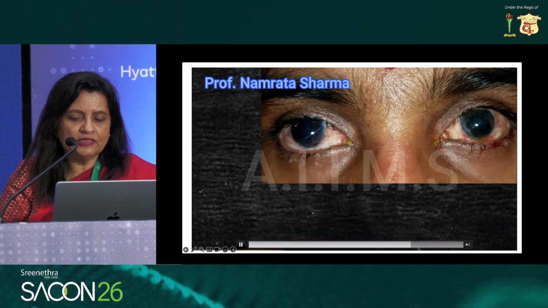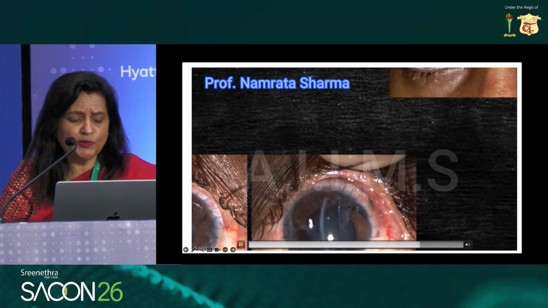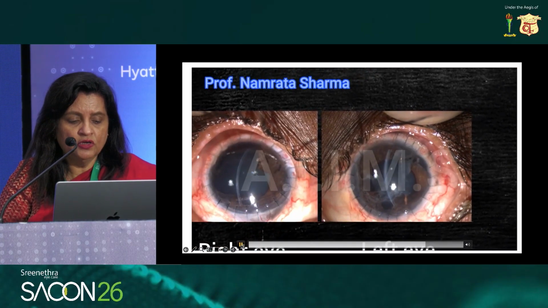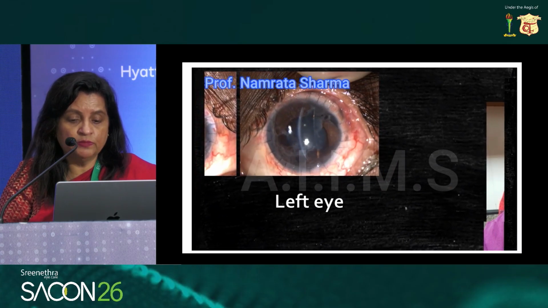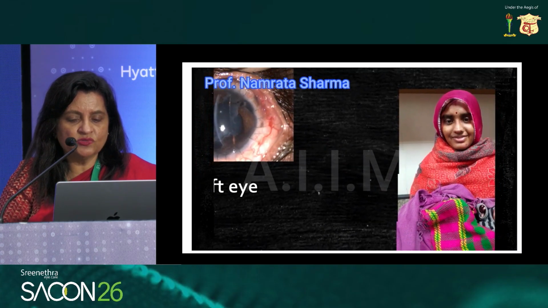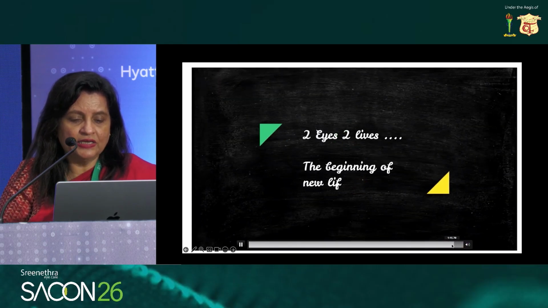And 2 months later, the patient came like this. When she initially came, she was accompanied by her husband. But when she came now, these were the right and the left eye, and she was able to see with both the eyes with a visual acuity of 6/18 and 6/12 bilaterally. And she came with her child after the child was born.